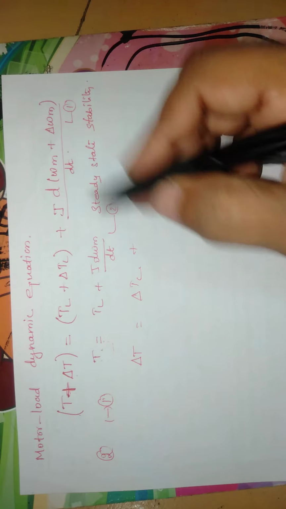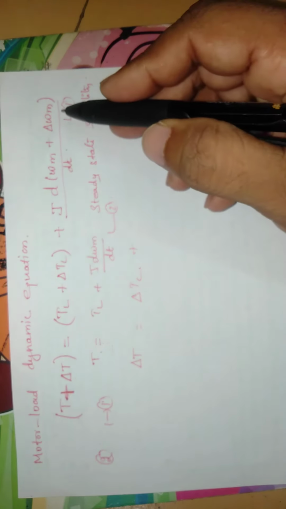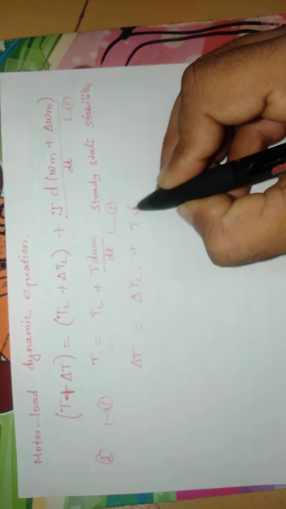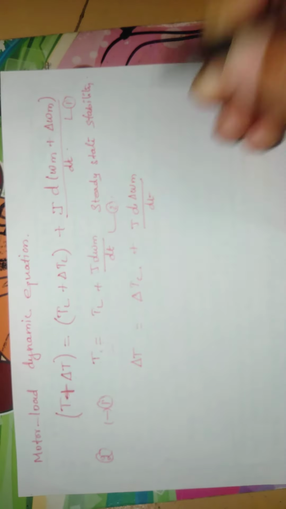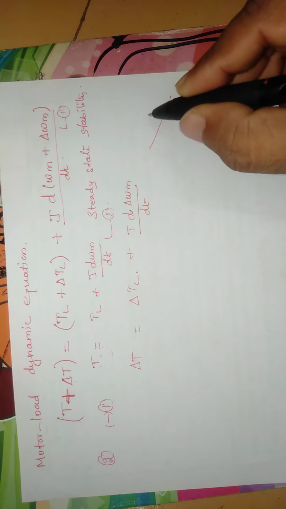plus J into d del omega m divided by dt. The speed torque curves are assumed to be straight lines. Normally we know that speed torque curves are assumed to be straight lines.